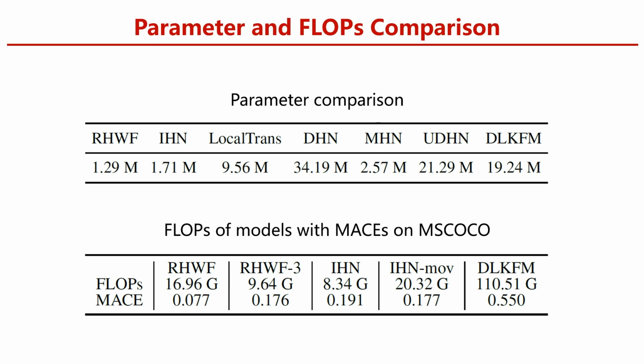In the second table, we compare the flops of models and MACE on MS COCO with the previous SOTA recurrent methods including IHN, its improved version IHN-MOV, and DLKFM. Compared to IHN-MOV and DLKFM, the computational costs spent on the homography-guided warping in RHWF are much more effective. We also take the RHWF of recurrent time 3 with fewer flops, namely RHWF3, which outperforms IHN-MOV and DLKFM.